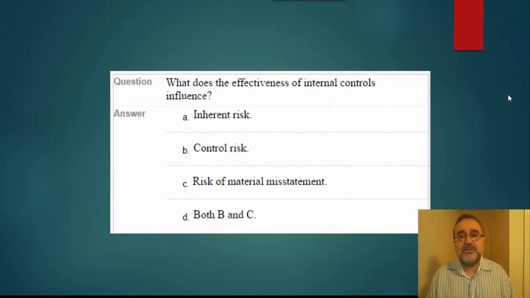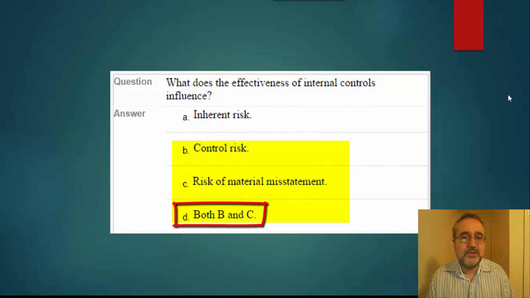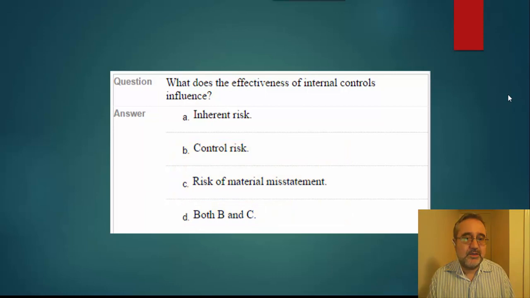The second question is actually very similar. What does the effectiveness of internal controls influence? Well, we basically have answered this question. It's going to influence the control risk as well as the risk of material misstatement. And again, keep in mind when we're talking about the risk of material misstatement, we are not saying that something bad has happened, only that there is the risk that something bad could happen.